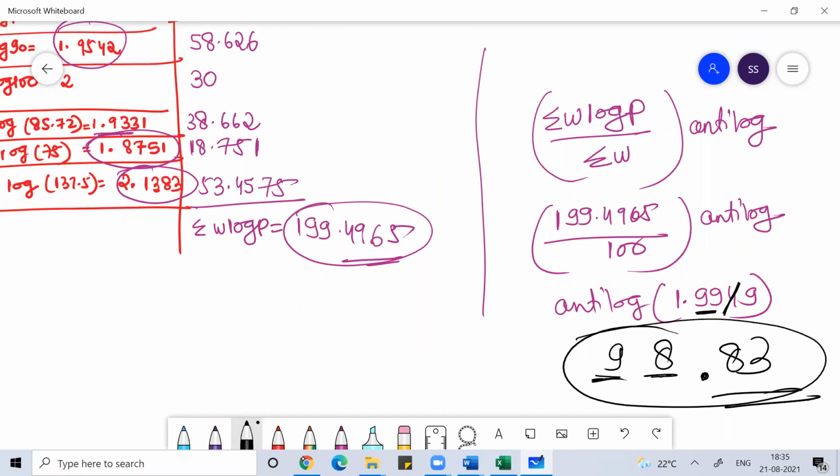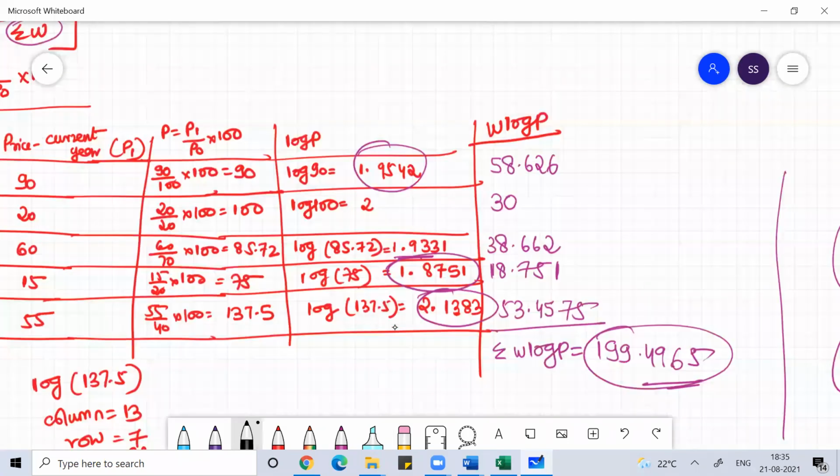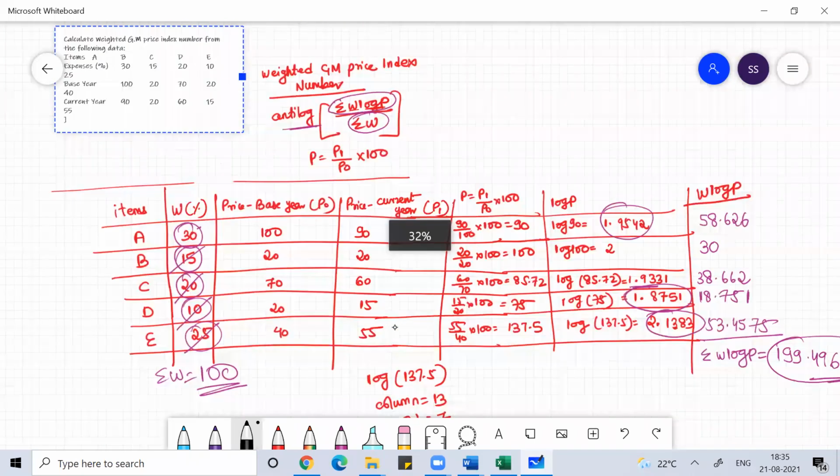Clear? In the exam, you can take the log and anti-log table with you, because whenever the price relative method comes, either unweighted average of price relatives by geometric mean or weighted average of price relatives by geometric mean, in both cases you basically need the log and anti-log table. Anyone, any doubt? Log, anti-log, any doubt?